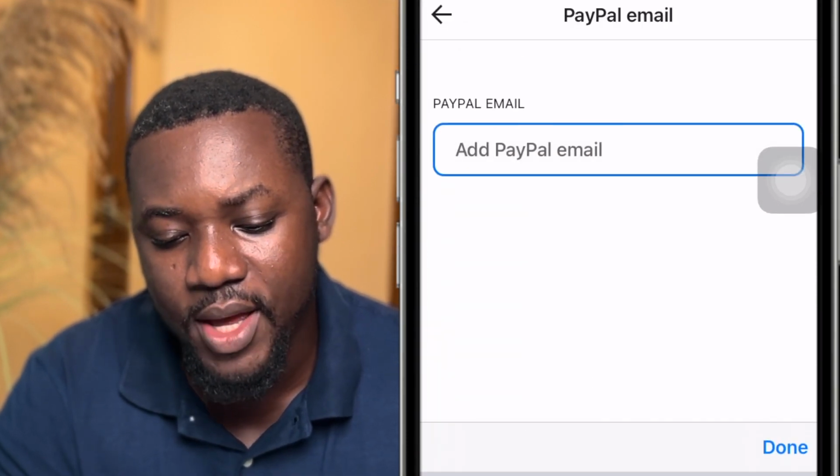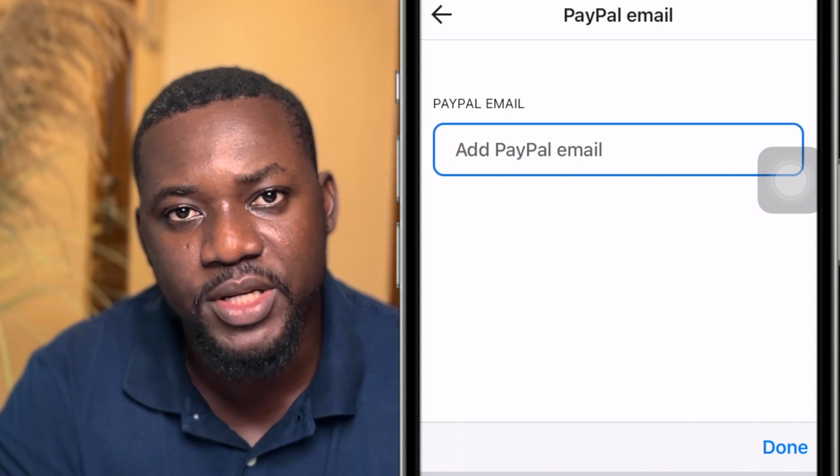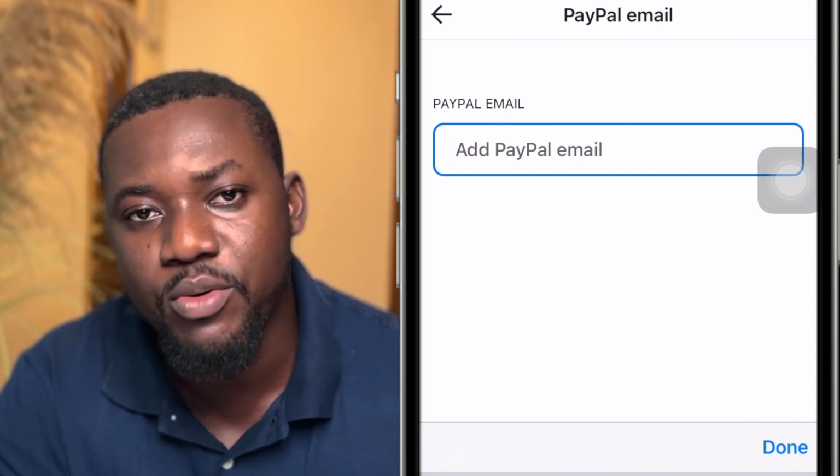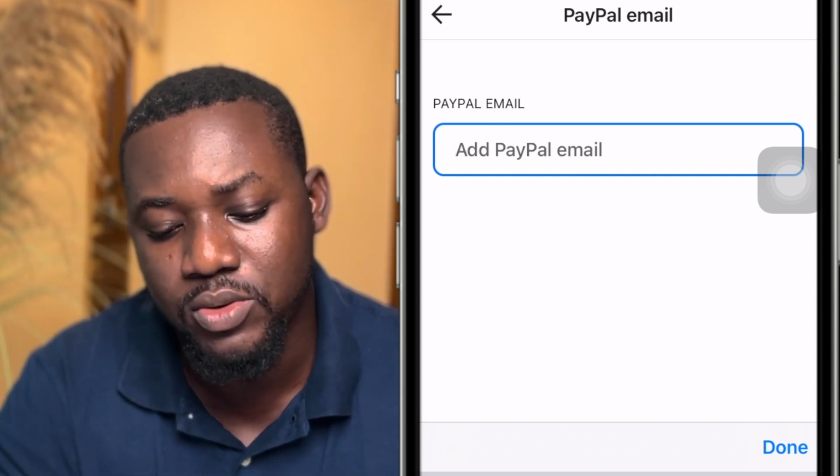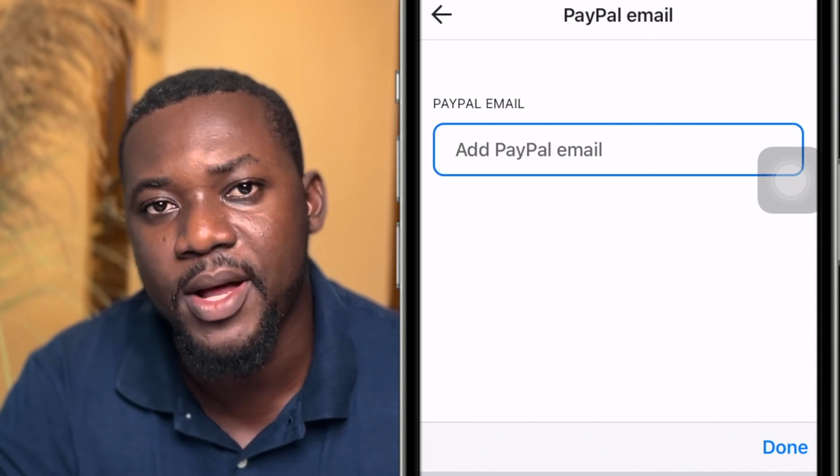This is where you add your PayPal information, and this is where the revenue that you make on this platform is going to be paid. So you have to input your PayPal information here. If you don't have a PayPal account to access this payment, you can check out my video on how to create a PayPal account in Ghana or Cameroon or anywhere that PayPal is currently not so accessible.